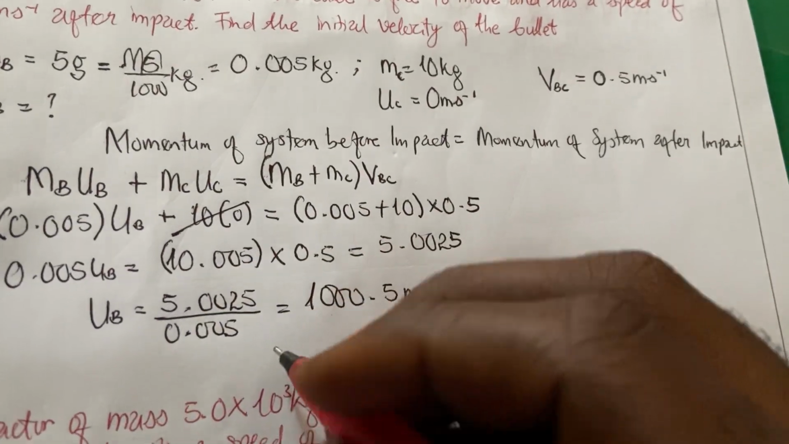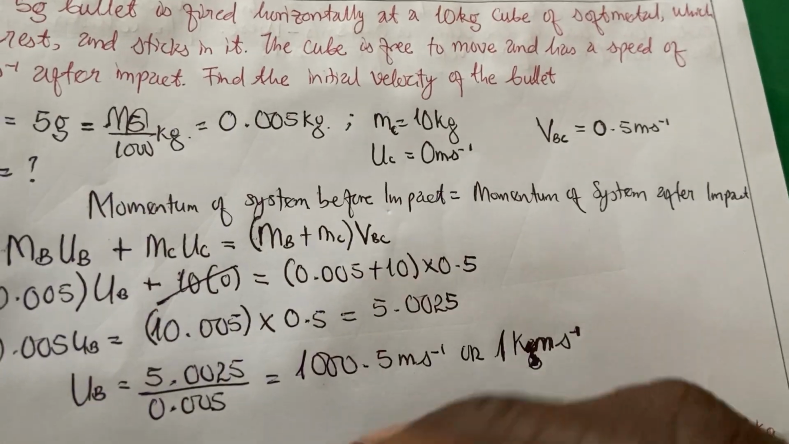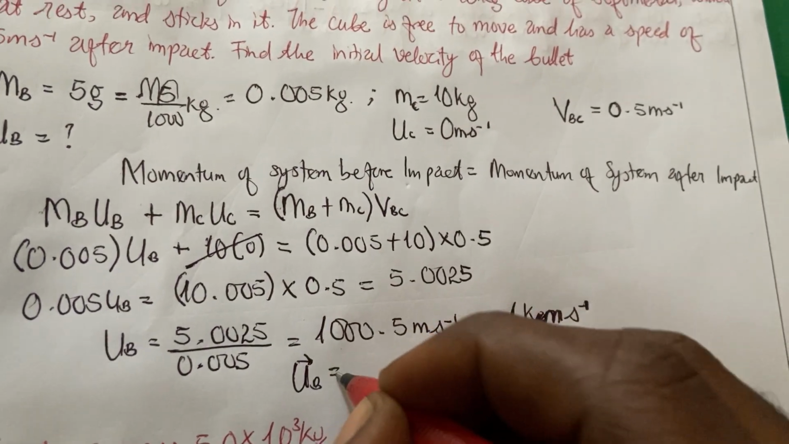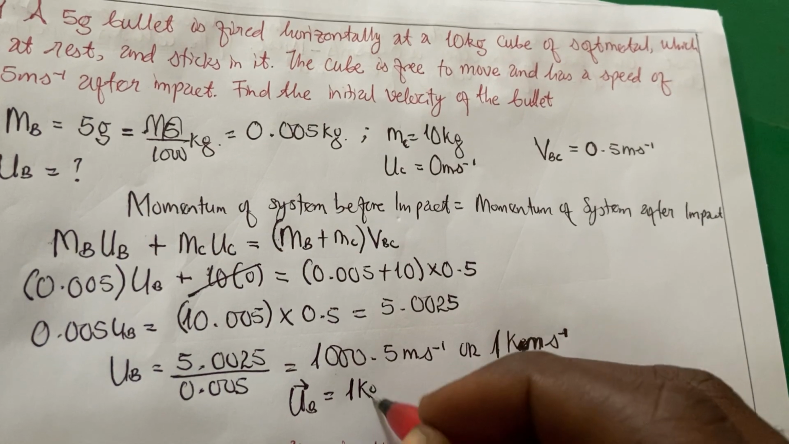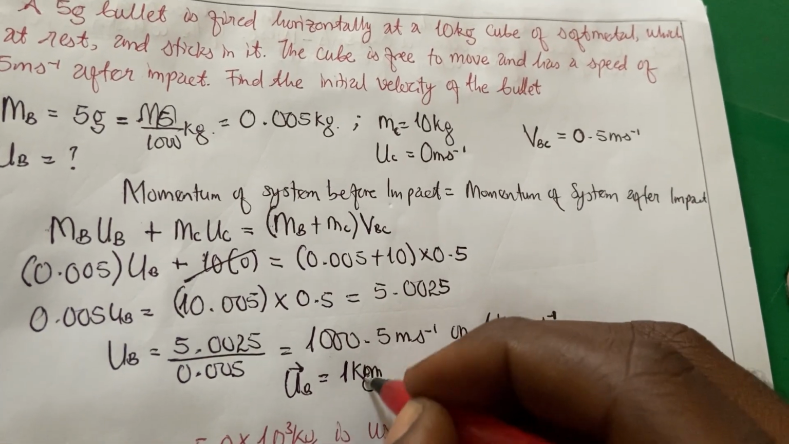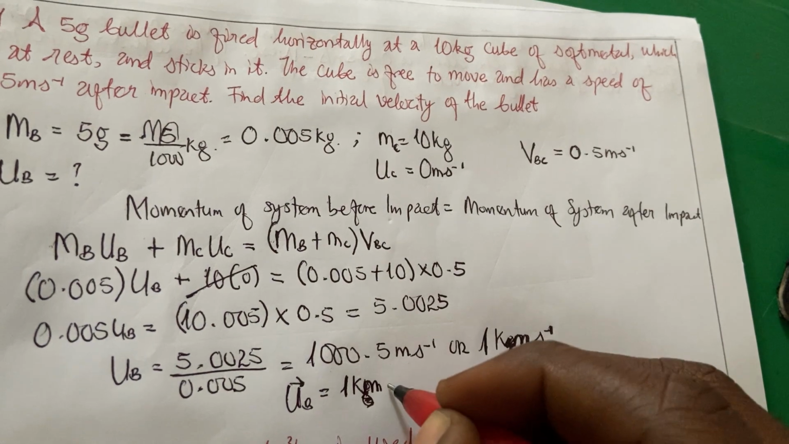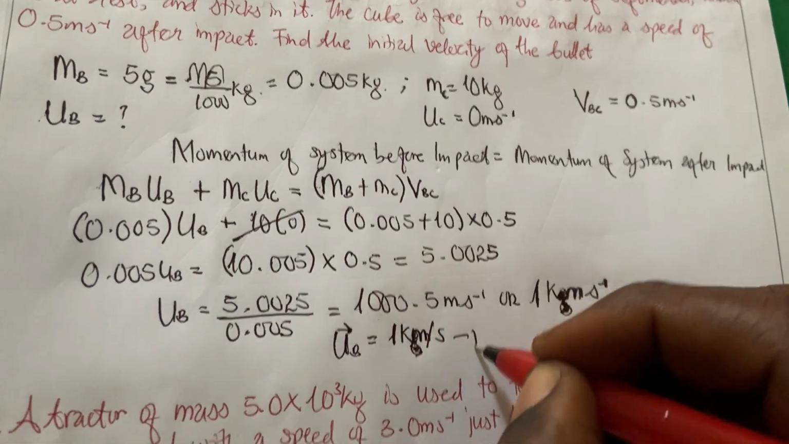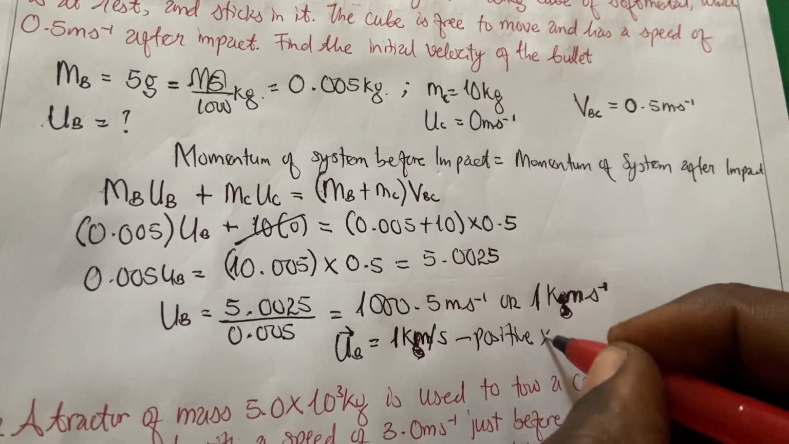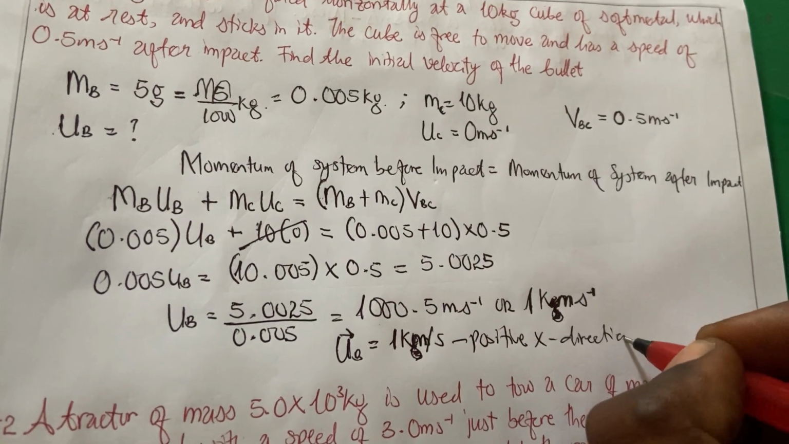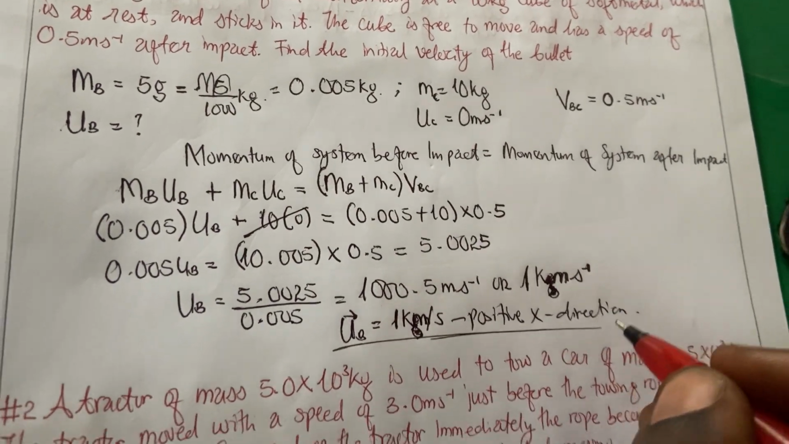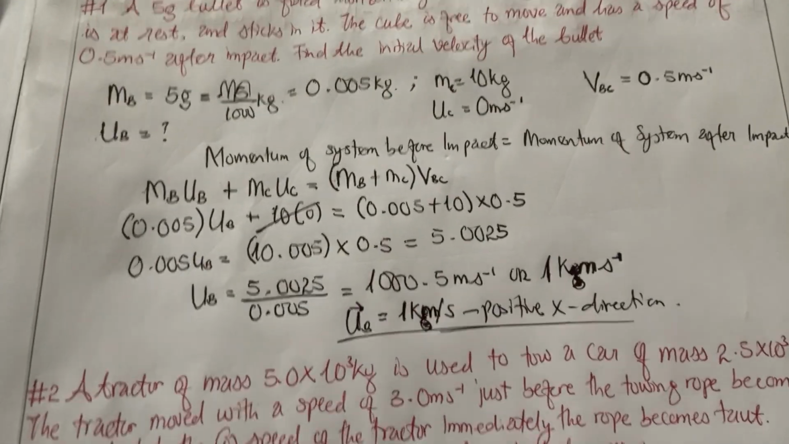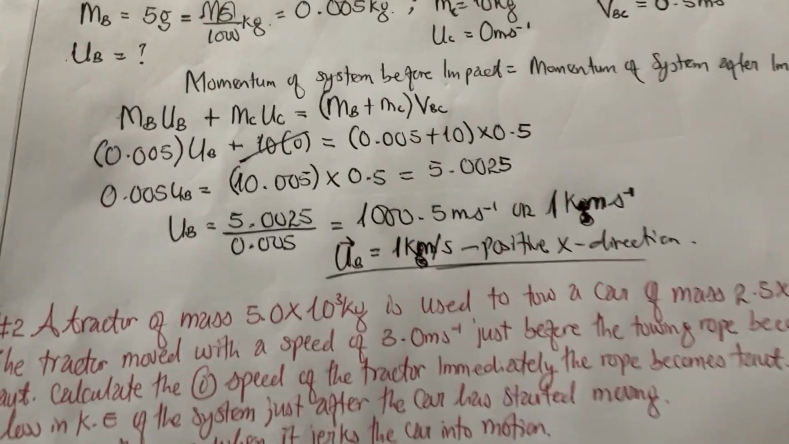Actually, this is speed. If I want to put it as velocity, then it's very important that I state the direction. Am I still writing kilogram? I'm sorry, it's kilometer per second. Okay, so it's in the positive x direction. Someone might be asking how do I know it's in the positive x direction? It's because the answer is positive. Okay, so this is the solution to question 1. Let's dive into question 2.